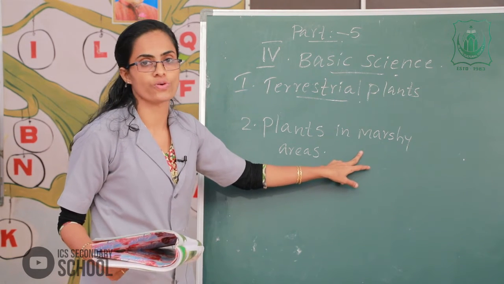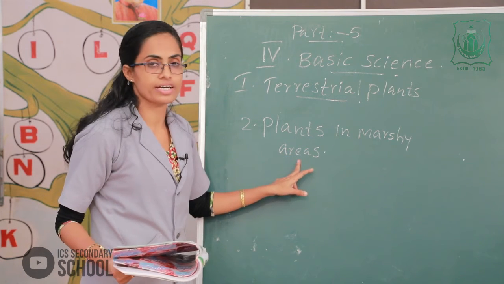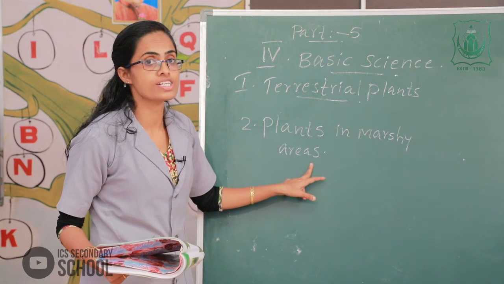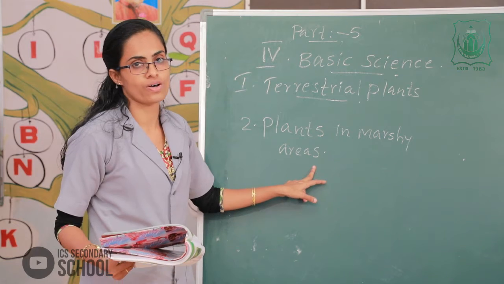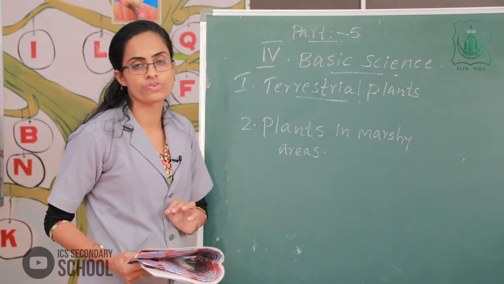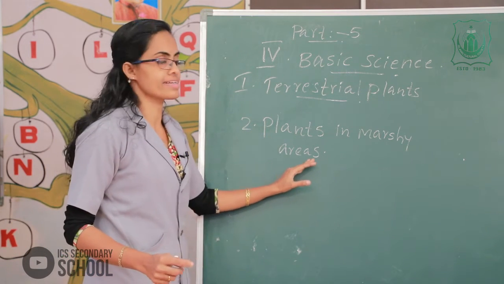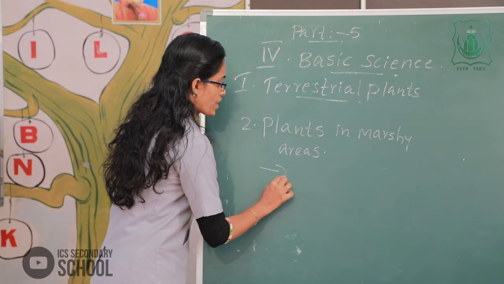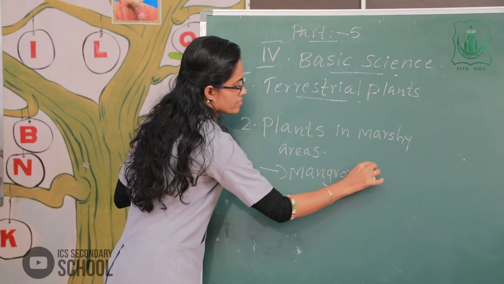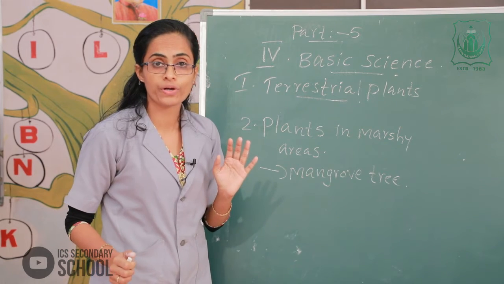Plants in marshy areas. What are the features? The soil is sticky and there is a lot of water. The trees that grow in these areas are called mangrove trees. You know mangrove tree?